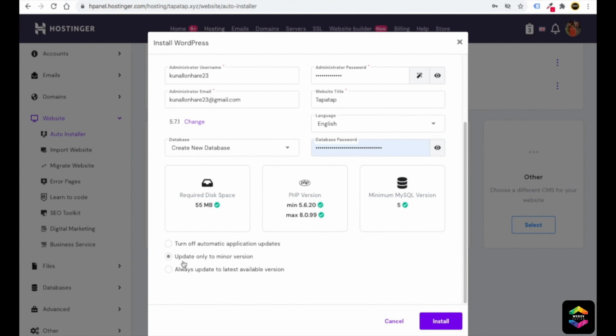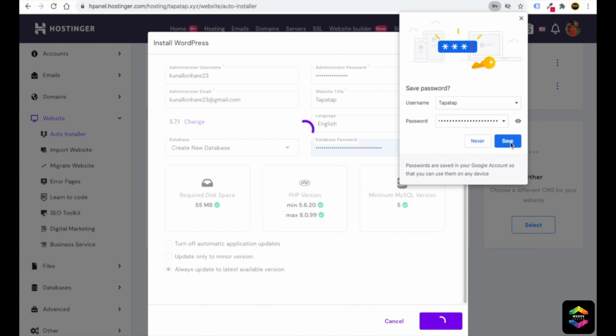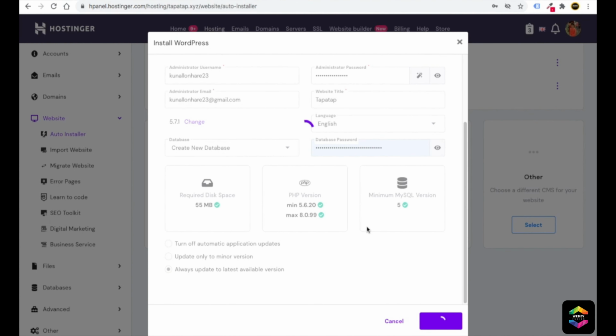Then from here you are going to get three options. If you want Hostinger to not update your WordPress website when any update comes, you can choose this option. If you want Hostinger to update your WordPress in minor versions, you can choose this option. Or if you want Hostinger to update your WordPress website whenever any new version comes, they will do this for you if you select the third option. After you do this, just click on install. Wait for a maximum of 3 minutes, or it can happen even in less than 3 minutes.